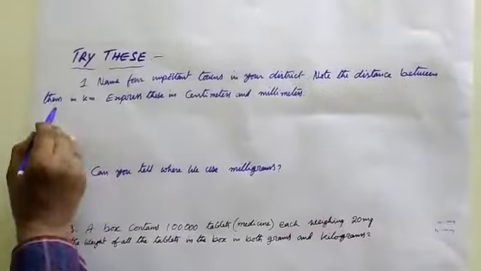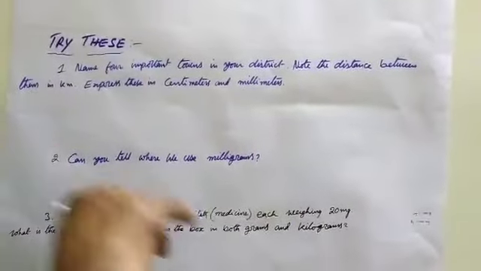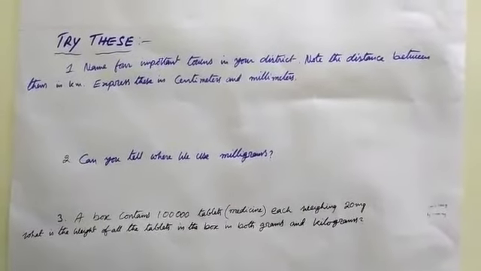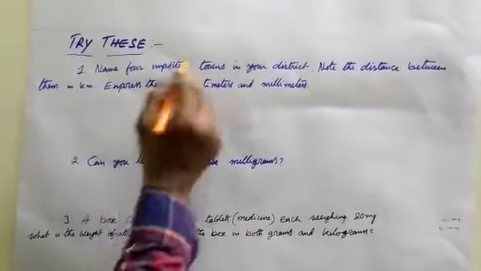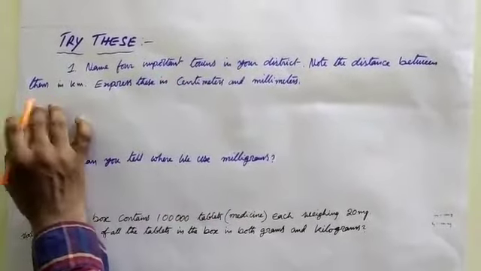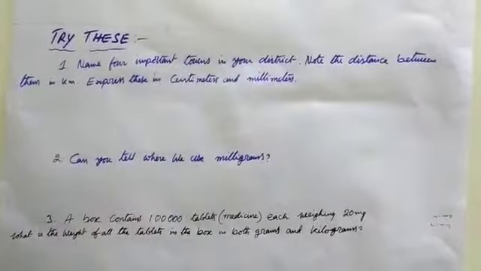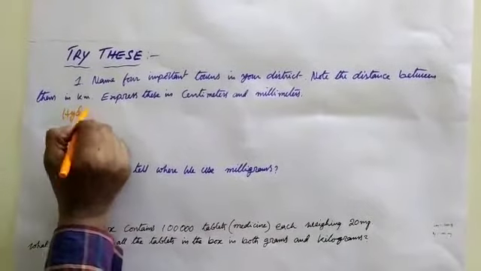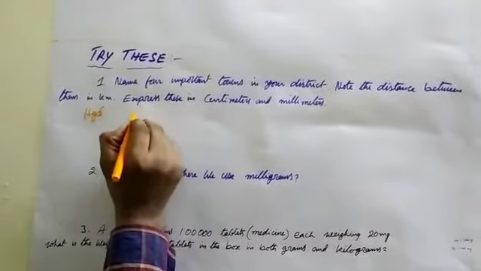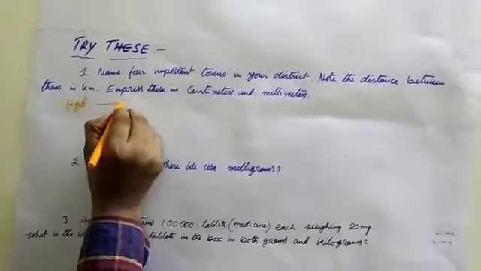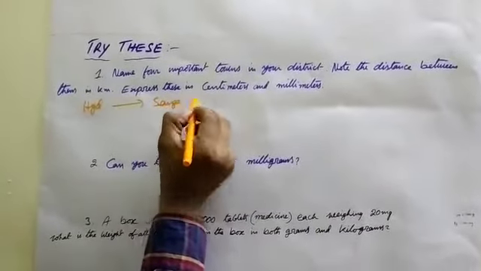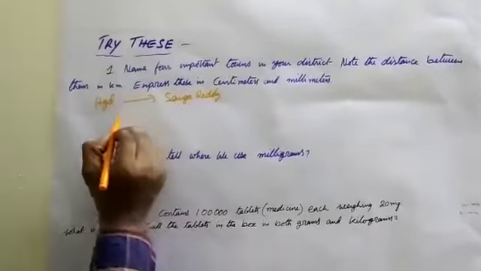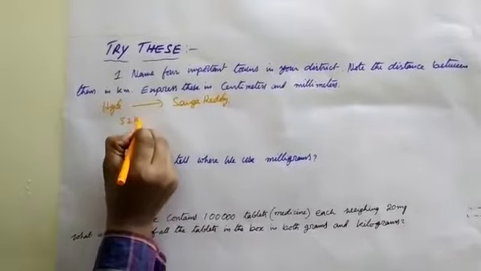Note the distance between them in kilometers, and express it in centimeters and millimeters also. For example, name important towns in your district, like Hyderabad and Sangareddy. Therefore 52 kilometers, 52 km.